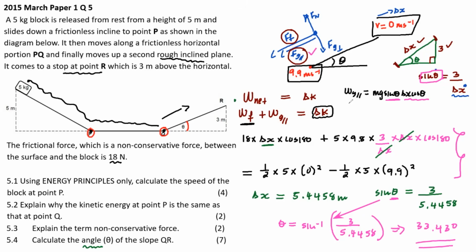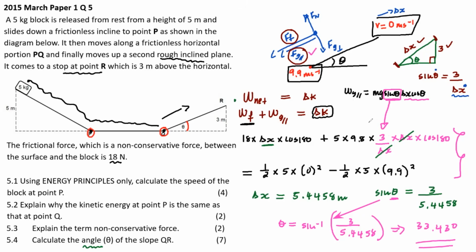All right, so now the questions are coming up, which is what I want. Someone says, why did you not put sine? I didn't, because I didn't know what sine theta is. I knew it as 3 over delta x. So instead of putting sine theta, I put 3 over delta x in its place. That's what I did there.